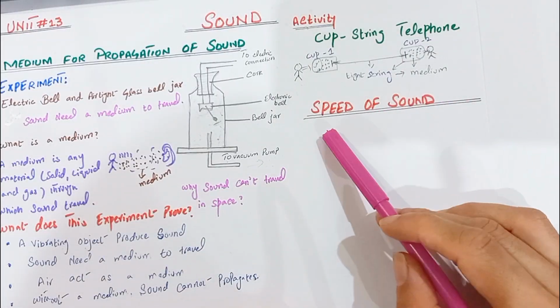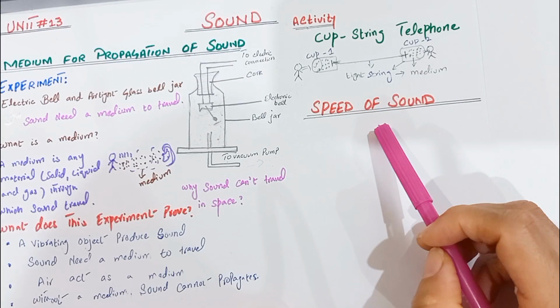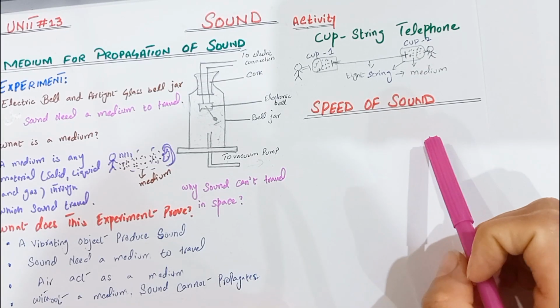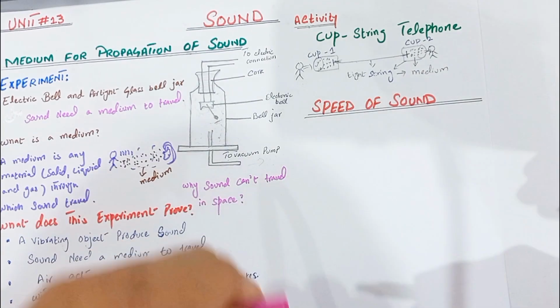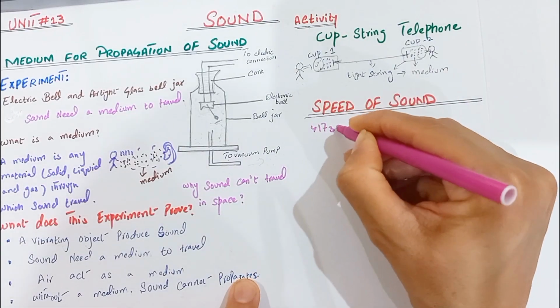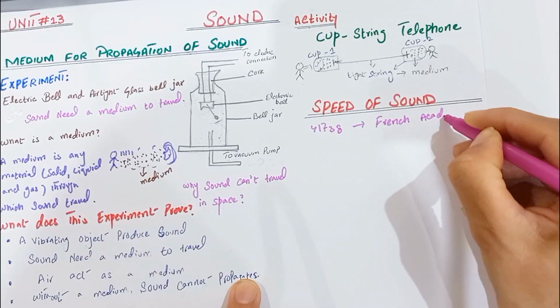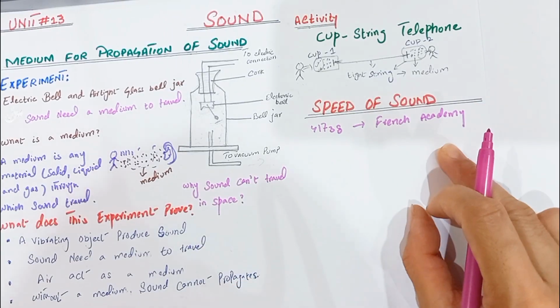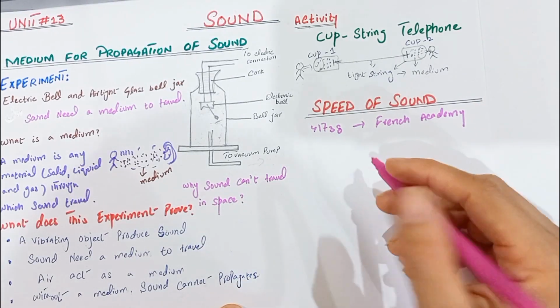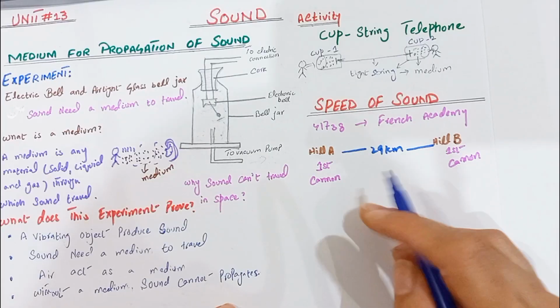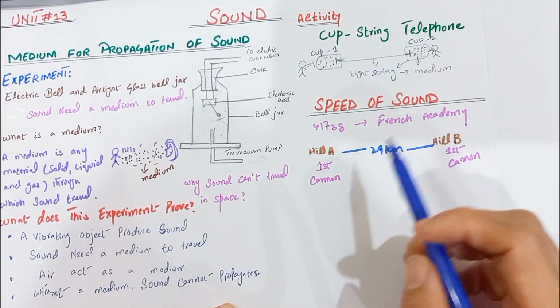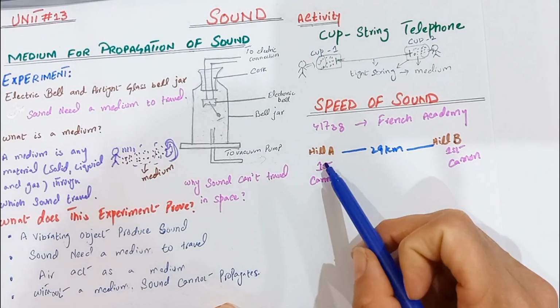Now we learn about the speed of sound. How did scientists measure the speed of sound before stopwatches, lasers or modern instruments existed? In 1738, scientists from the French Academy performed a clever experiment to measure the speed of sound. The scientists placed two cannons on two hills. Scientists fire the cannon on hill A.